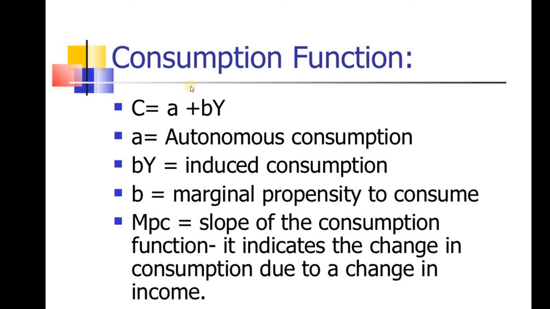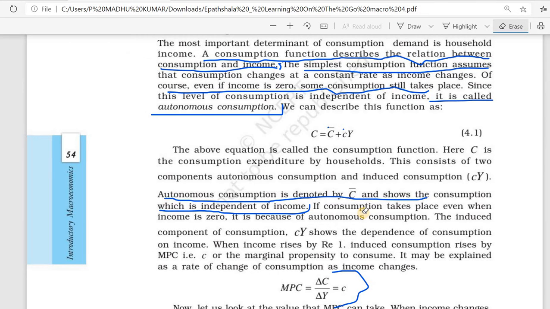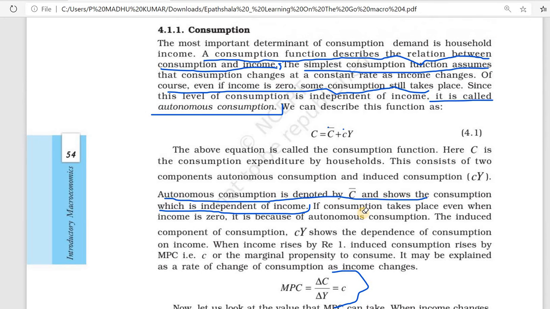Here you can see the consumption function. Instead of C bar, we are here using A. A is autonomous consumption and bY is induced consumption. Then what is a consumption function? It describes the relationship between consumption and income.